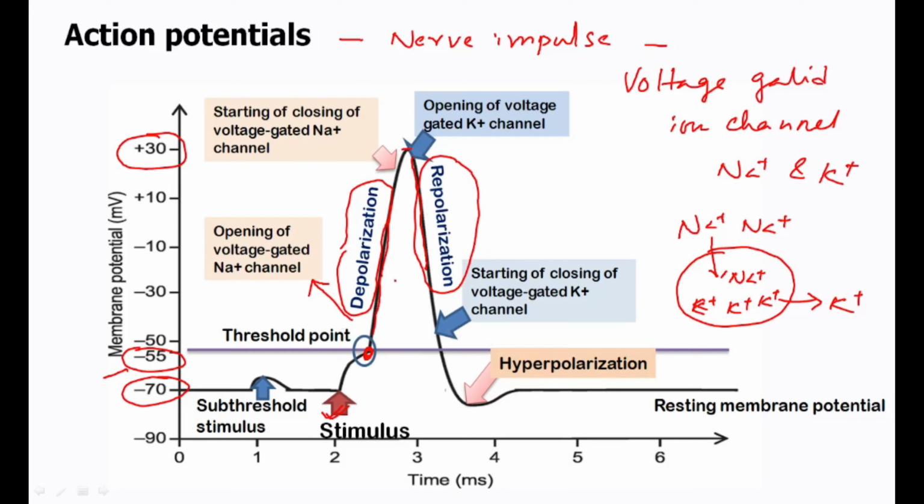So the membrane potential has a characteristic pattern: first depolarization followed by repolarization. It is also known as cell to cell communication, and this type of signal is for the long distance.